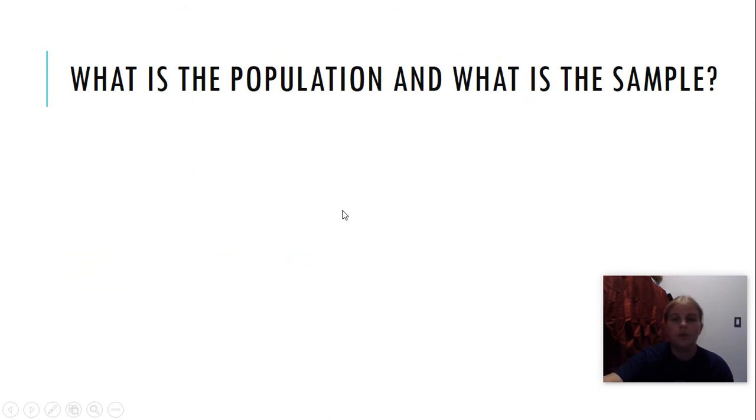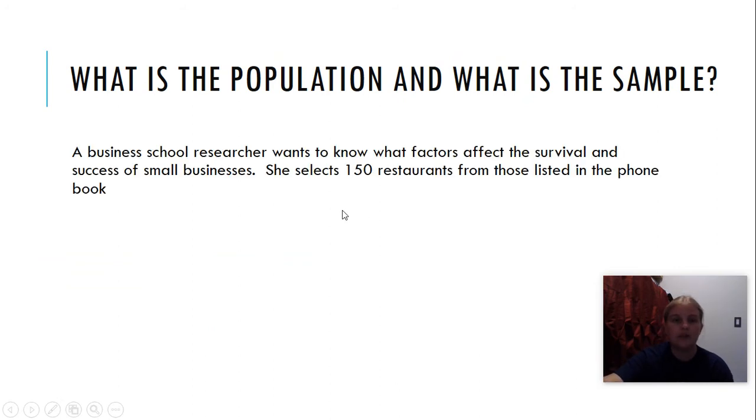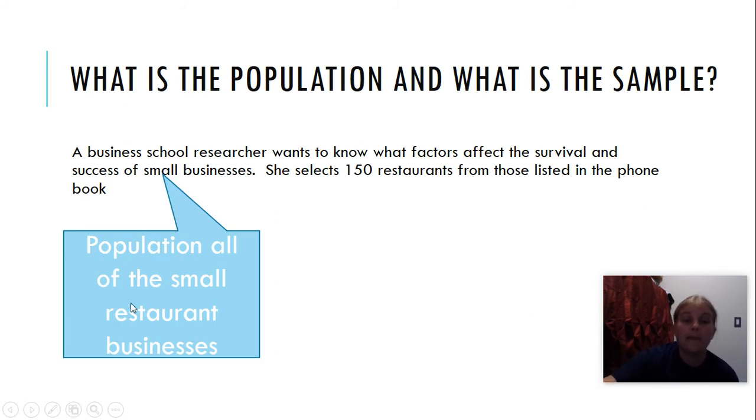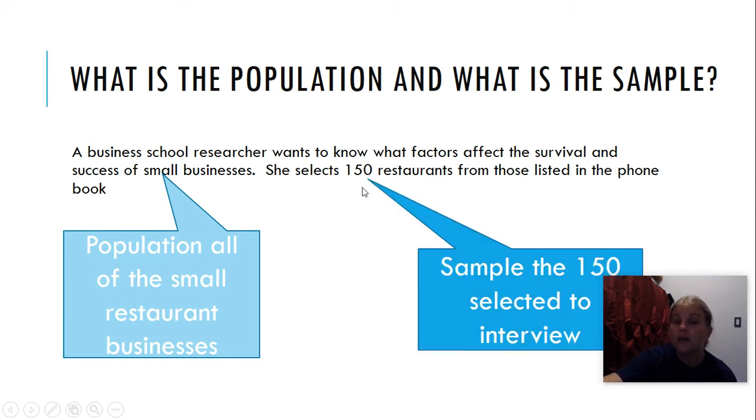All right, so what is the population and what is the sample? Let's look at an example. A business school researcher wants to know what factors affect the survival and success of a small business. She selects 150 restaurants from those listed in the phone book. The population is all of the small businesses. That's my whole. The part is the 150 that she selected to interview. I'm using these 150 to draw conclusions about all of the restaurant businesses.